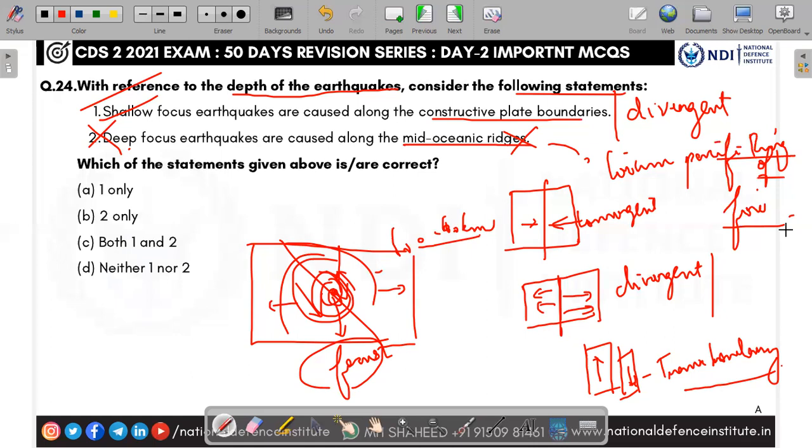The volcano erupts magma, lava, and fire. It is called the circum-Pacific ring of fire. It happens in the ring of fire, not in the mid-oceanic ridge. That is in the Atlantic Ocean. The second statement is wrong. So the correct answer is A, 1 only.